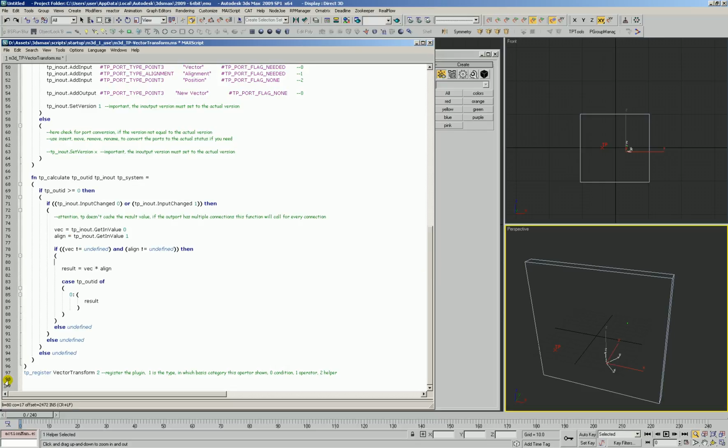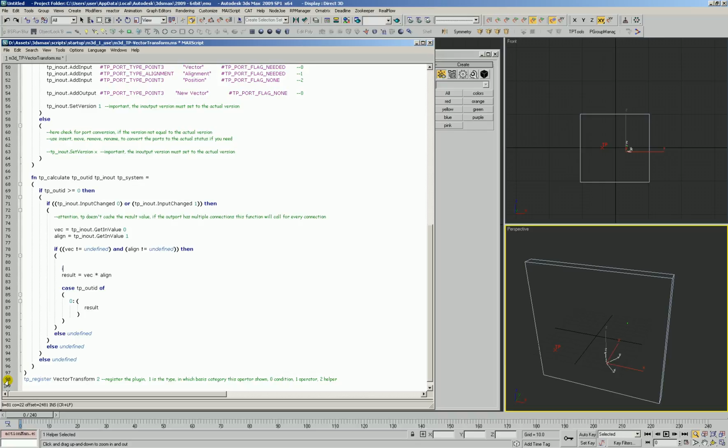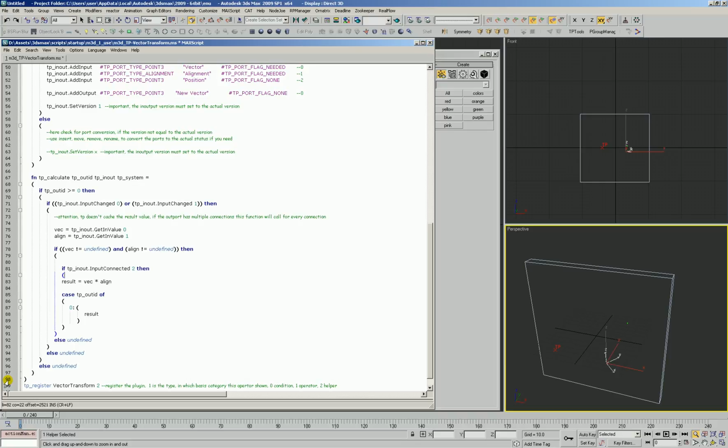We'll add another if here. If TP in out input connected number 2, then we're going to create a new variable called position equals TP in out get in value 2. We want to access that position and assign it to this position variable.